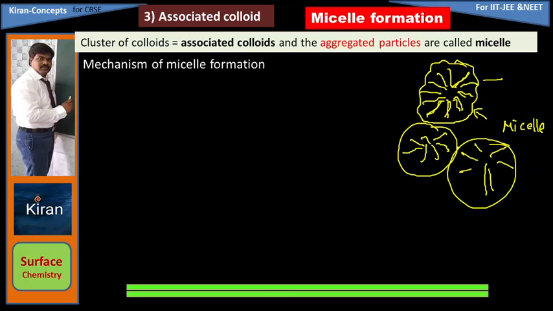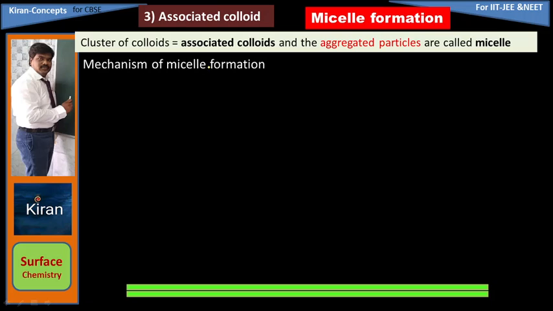So a micelle or associated colloid simply means a cluster of colloids, a group of colloids formed in a cluster. That cluster is considered a micelle. Associated colloids are known as micelles. Aggregated groups of particles of colloids are called micelles.